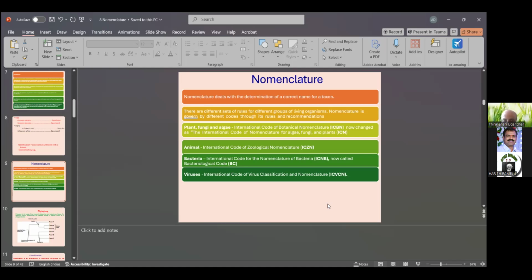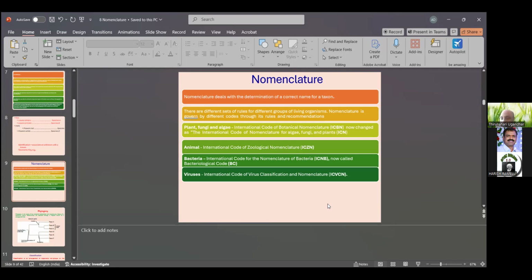These are very different codes, from different areas and periods, with separate principles for the identification of the plants. For plants, fungi, and algae, the International Code of Botanical Nomenclature, ICBN, has now changed to the International Code of Nomenclature for algae, fungi, and plants, ICN, not ICBN.